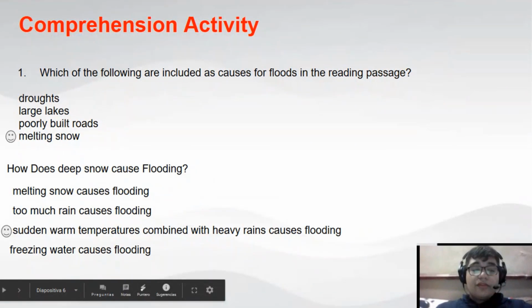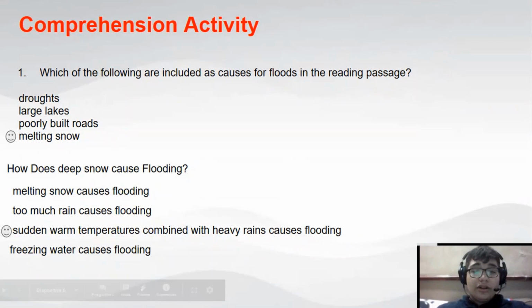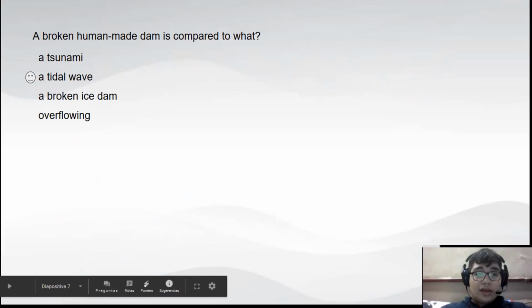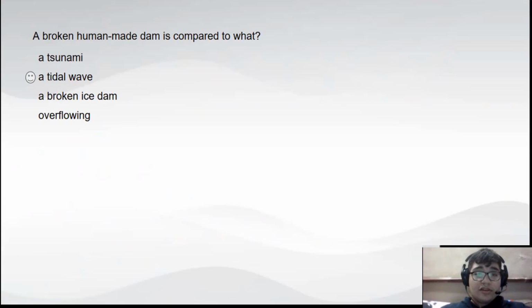Comprehension activity. The first question is, which of the following are included as causes for floods in this reading passage? The correct answer is melting snow. Second question, how does deep snow cause flooding? The correct answer is that sudden warm temperatures combined with heavy rains cause flooding. And the third question is, a broken human-made dam is compared to what? The correct answer is a tidal wave.